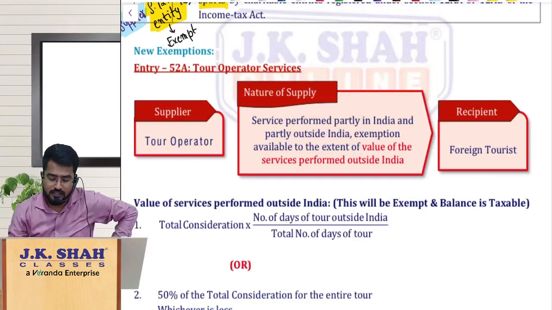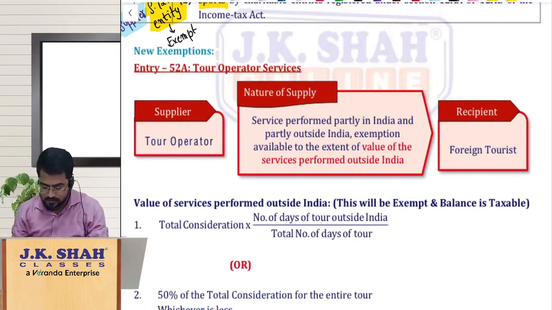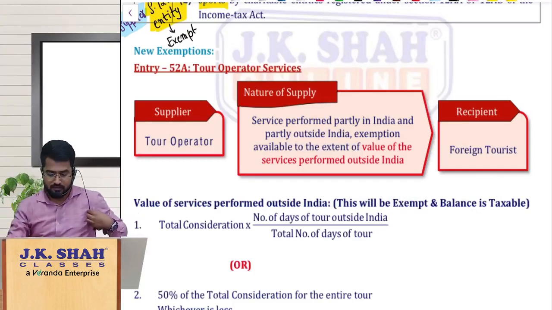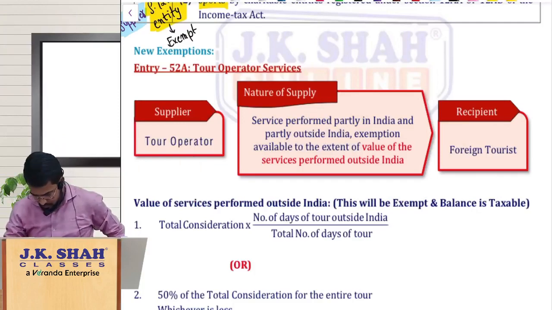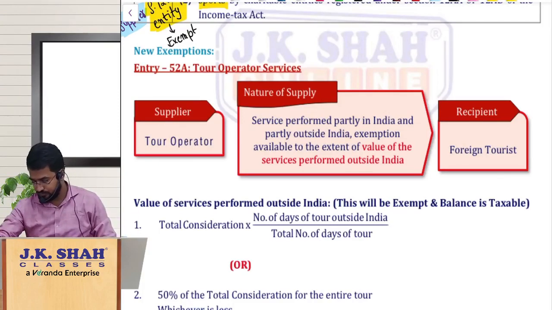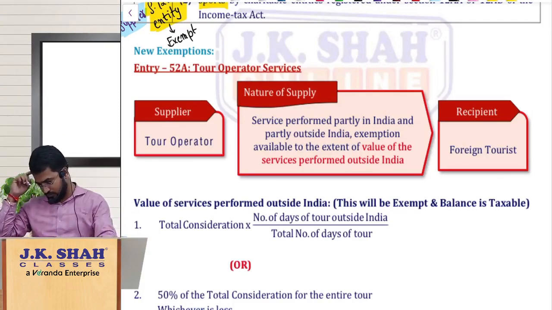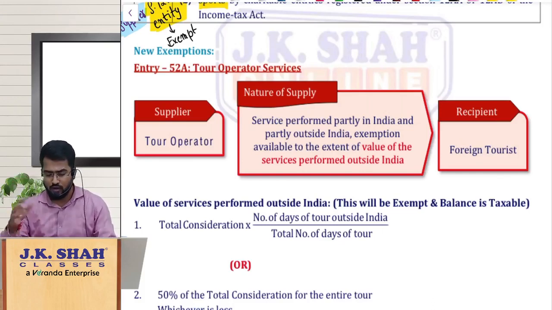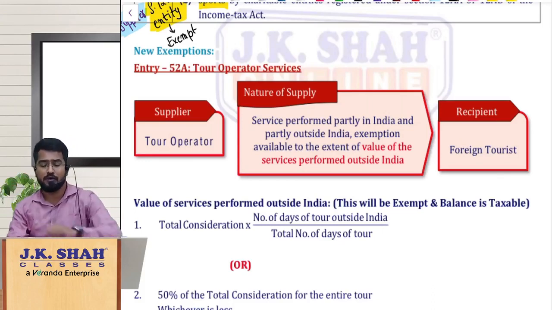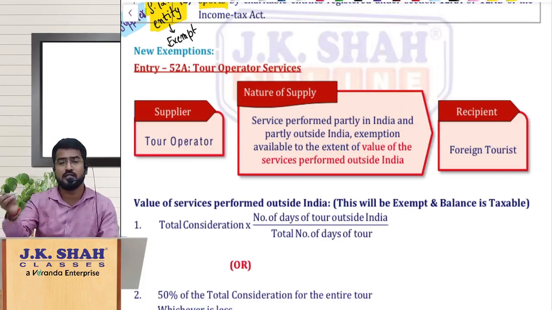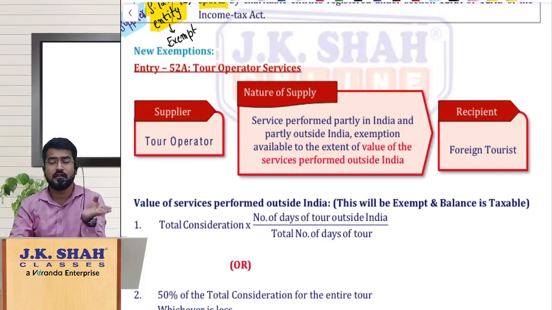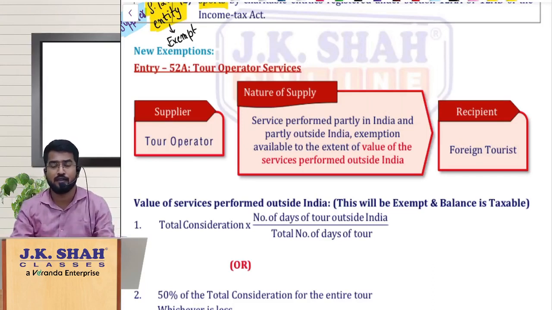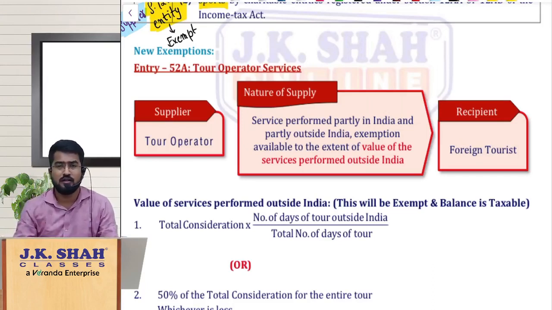The next segment is the new exemptions which are inserted. Earlier there was already an exemption where a tour operator exclusively providing the services of conducting a tour wholly outside India to a foreign tourist is exempt under GST.